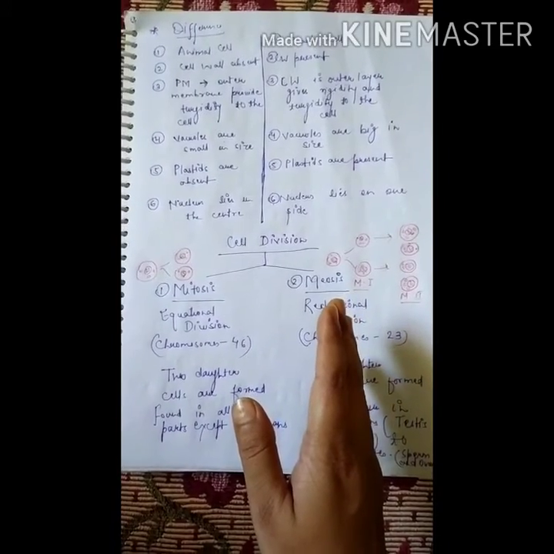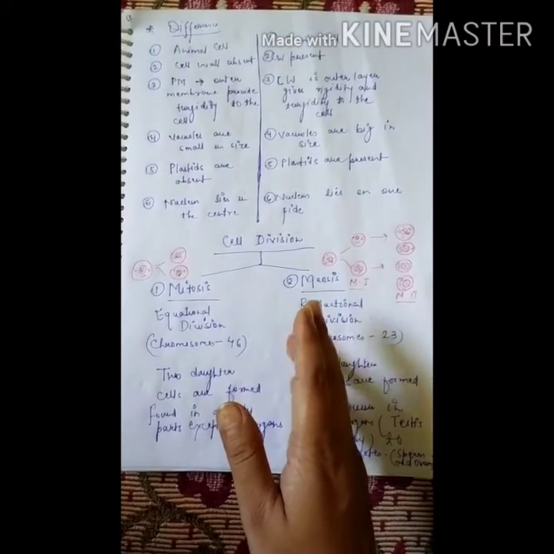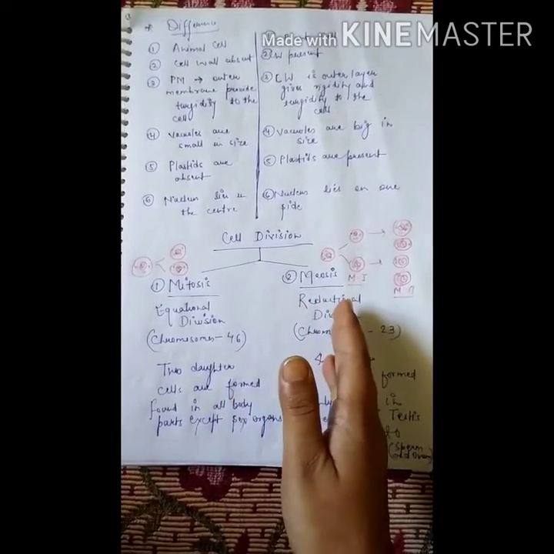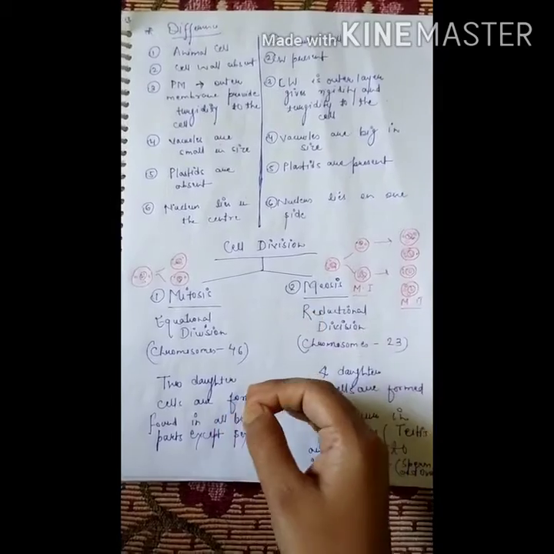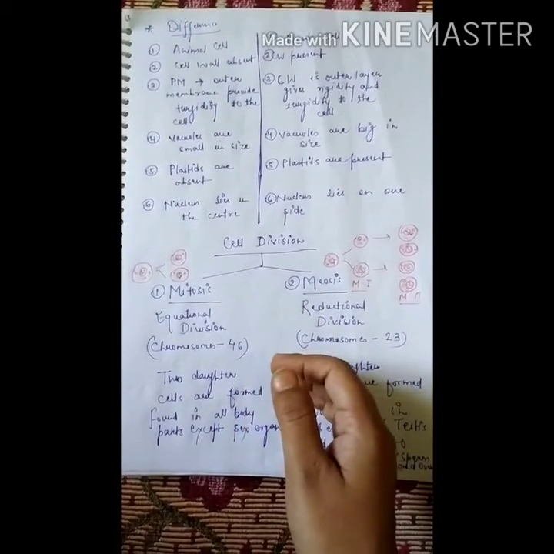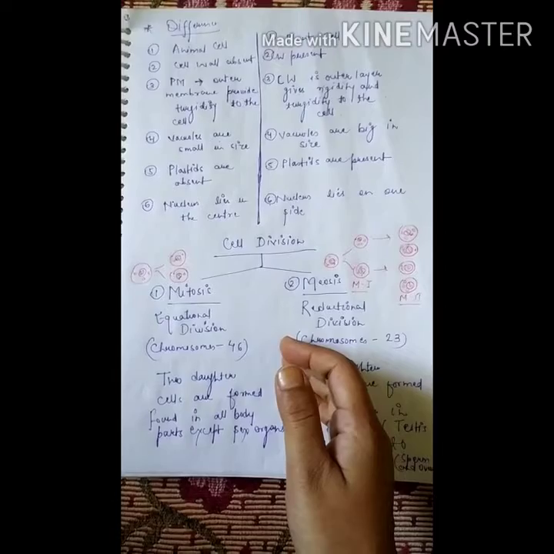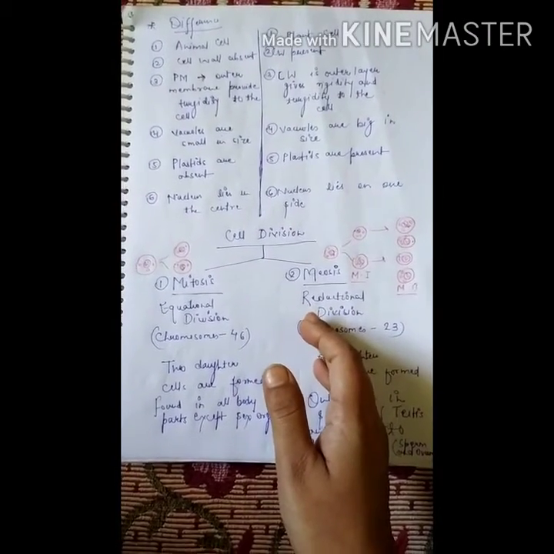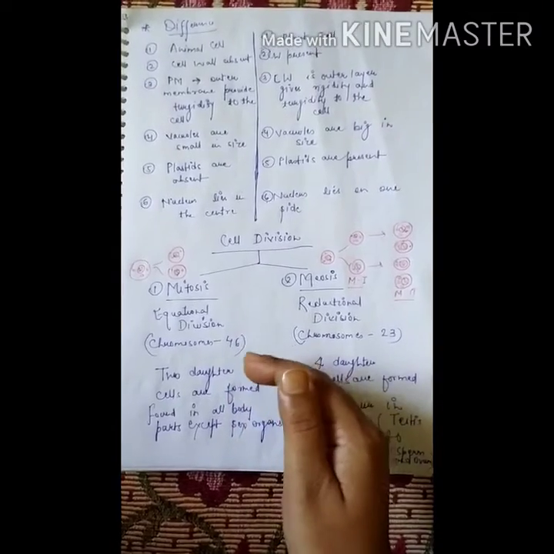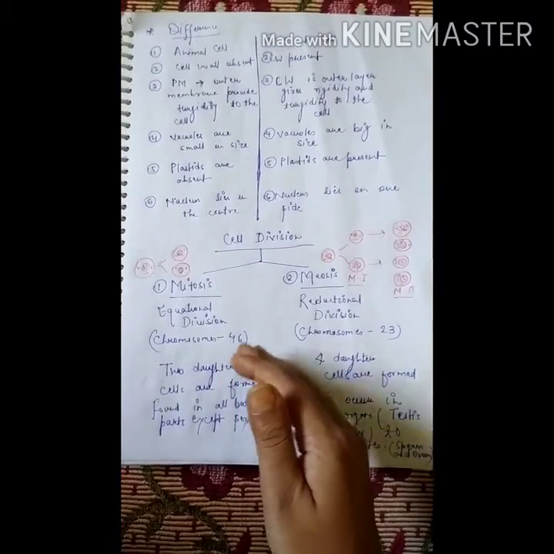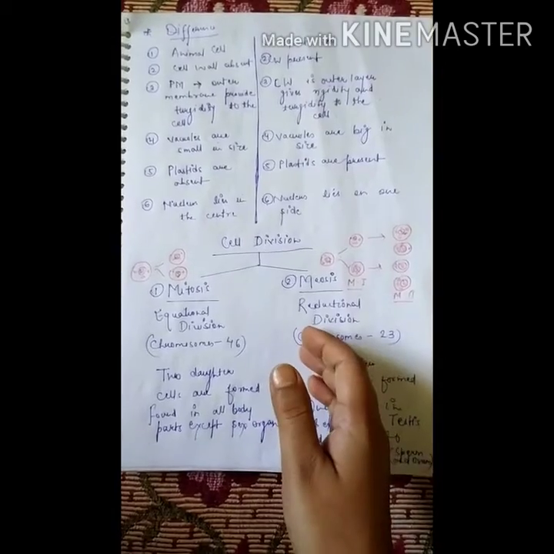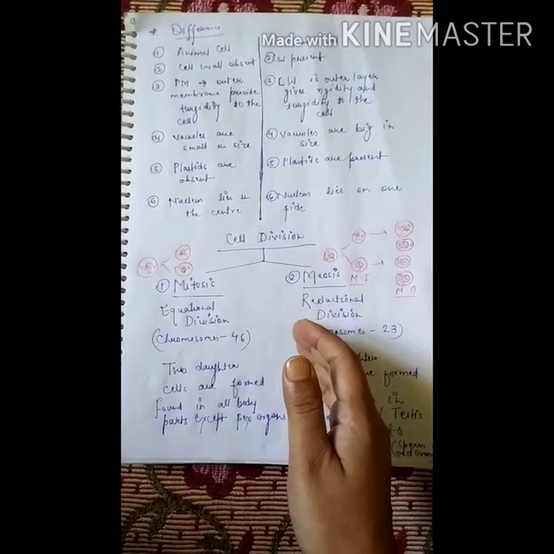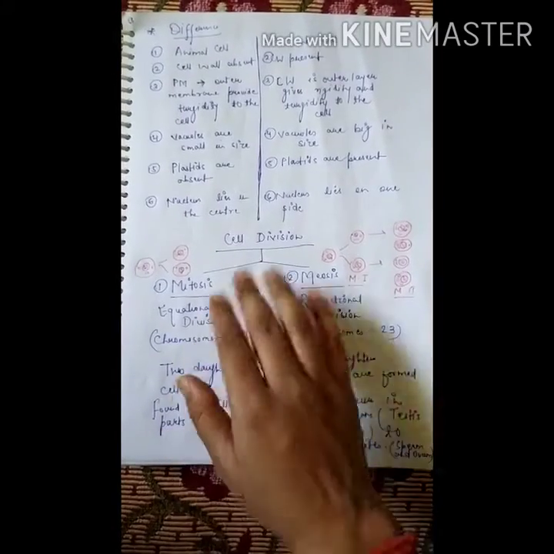And eukaryotes are divided into two parts, that are animal cell and plant cell, because all the animal and all the plant cells come in eukaryotic, and prokaryotic cells are only for bacteria, okay, bacteria and blue green algae. So now we will discuss the basic difference between the animal cell and plant cell, because there are many organelles that are present in animal cell but they are absent in plant cell. So these are the differences here.